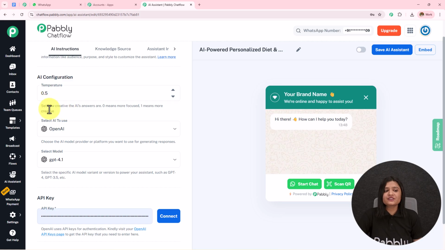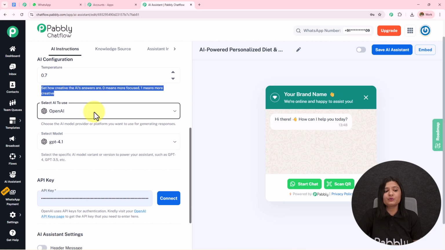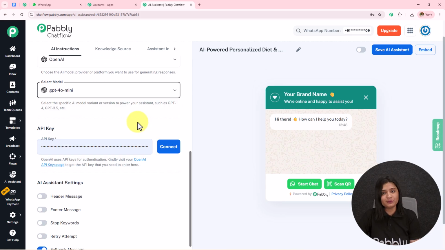So over here, the first one is temperature. Set how creative the AI answers are. 0 means more focused, 1 means more creative. So if I go from 0 to 1, the creativity of how the AI is answering will increase. I'm going to keep it as 0.7. The AI to use will be OpenAI and the model will be GPT-4o mini.